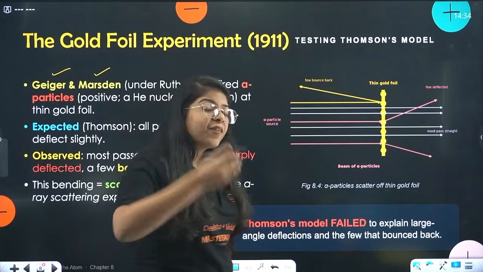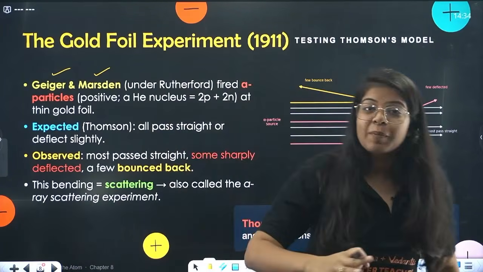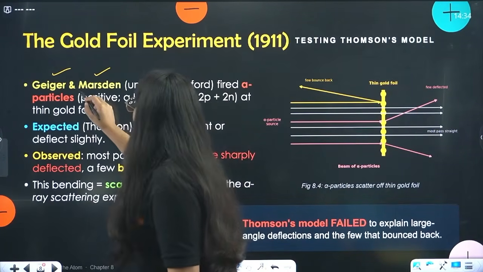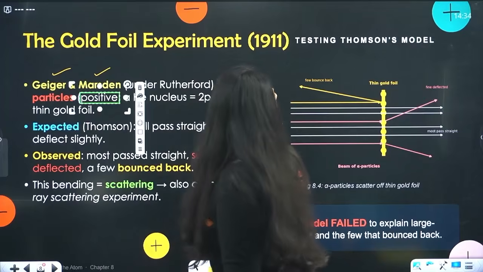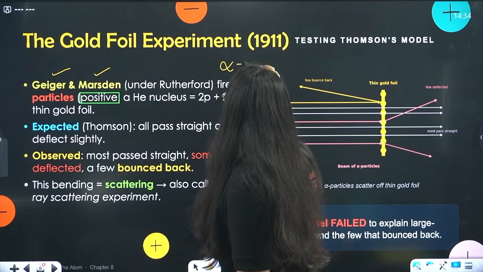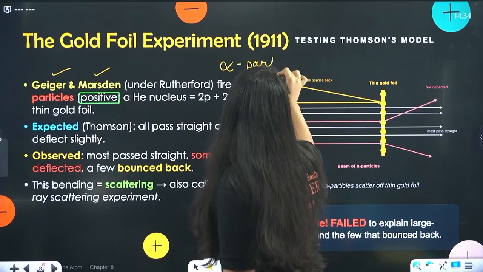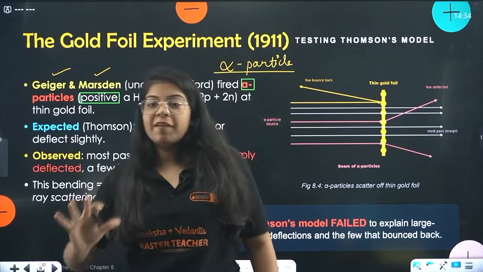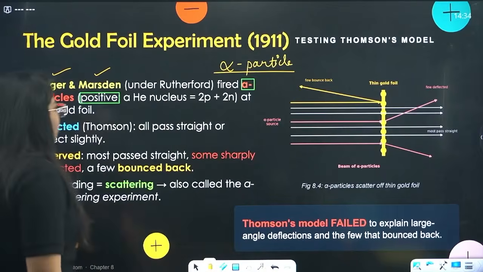They were firing alpha particles. What are alpha particles? They are positively charged particles. This is the symbol for an alpha particle. Now when they did this experiment, they saw a very interesting thing. Let me draw it out for you.